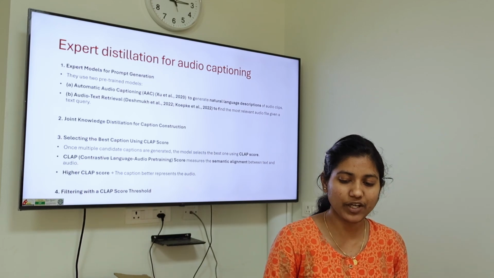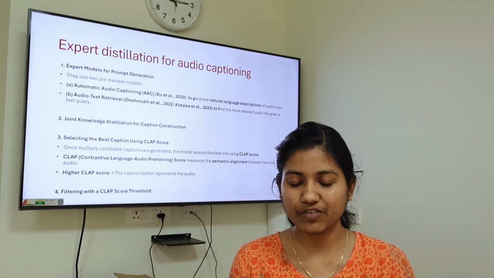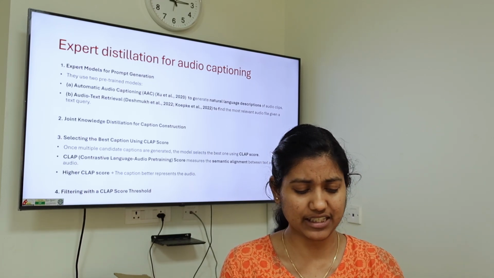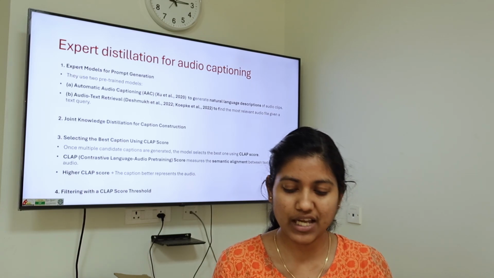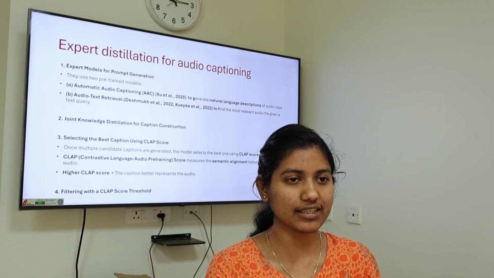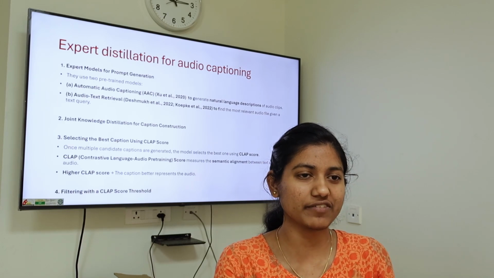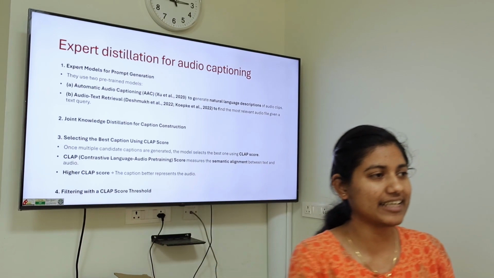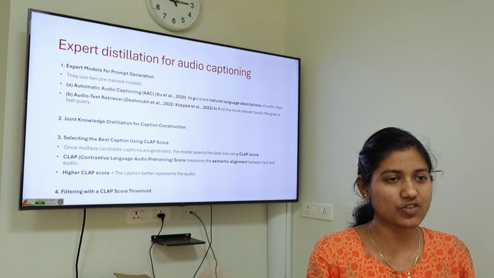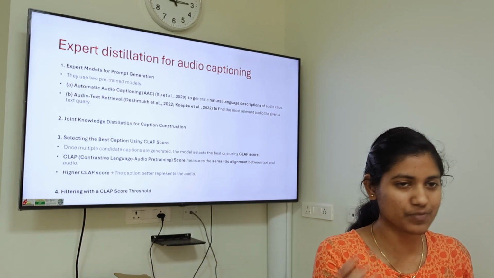What automatic audio captioning does is, given an audio, it will generate natural language descriptions. It's trained on that. And audio text retrieval does the reverse. You give text, and it will give you the corresponding audio. It has a database collection of audios, so given the text, it will pick the corresponding audio.